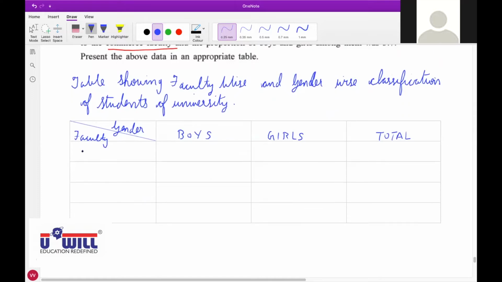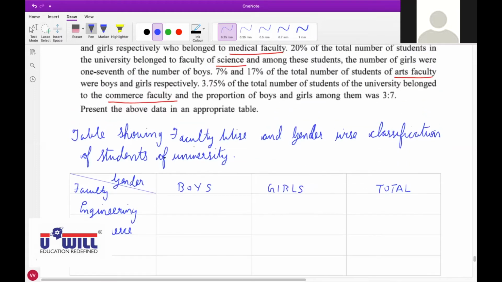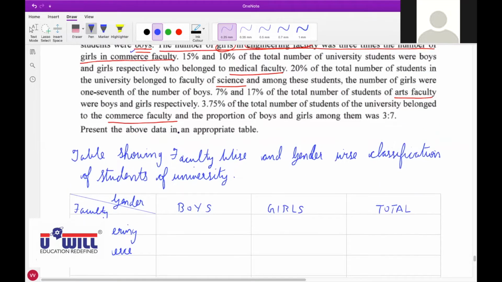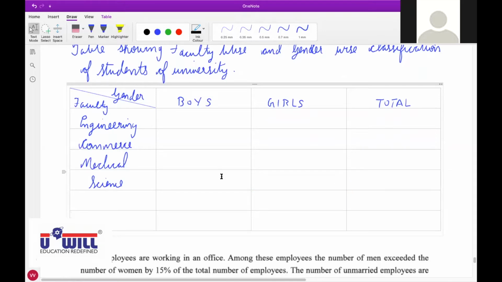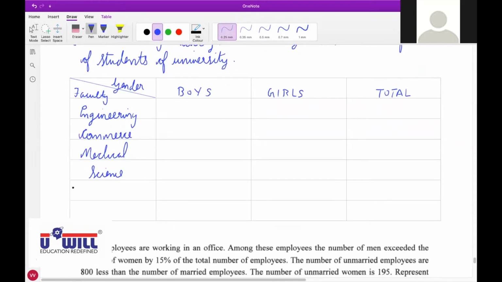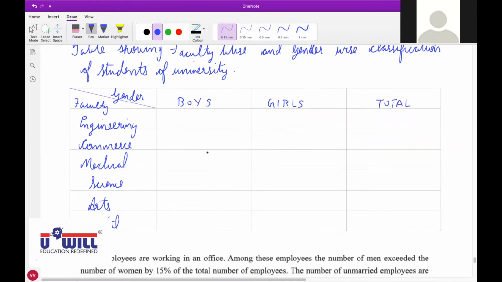So write down engineering, commerce, then medical, science, arts, and then total. Here also. Okay. So make these columns everyone fast.